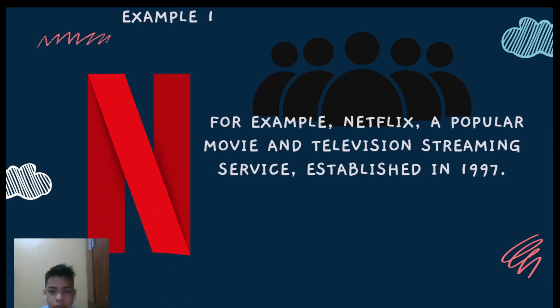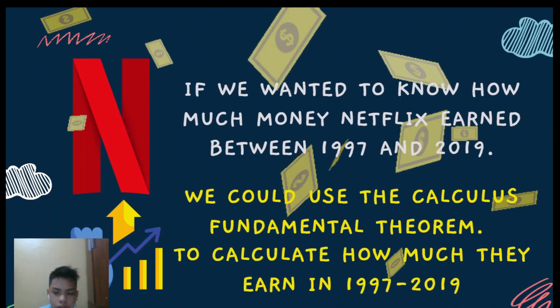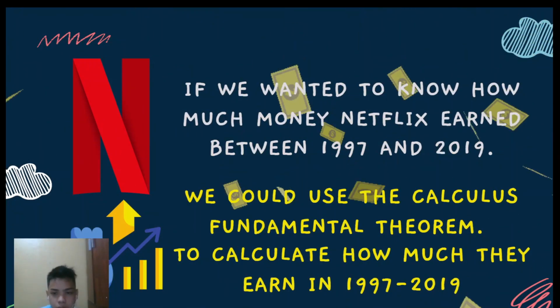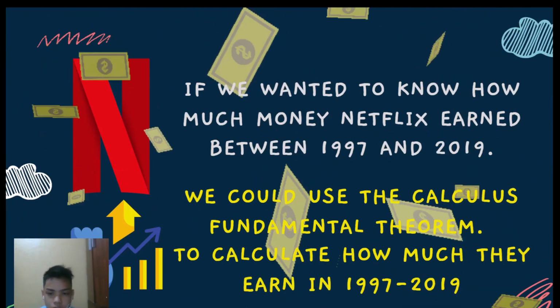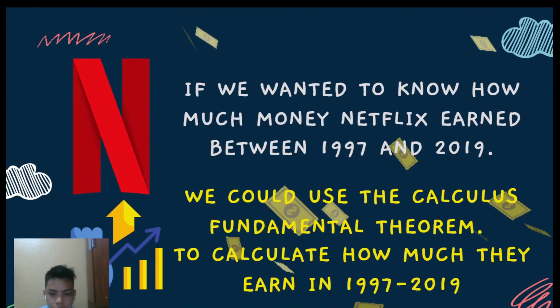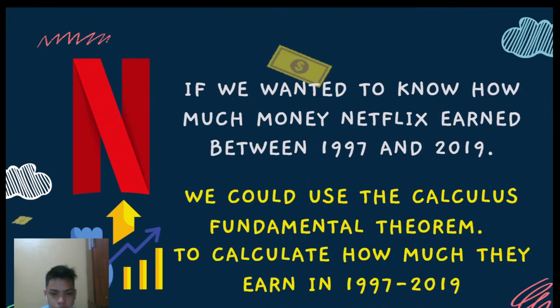For example, Netflix, a popular movie and television streaming service established in 1997. If we wanted to know how much money Netflix earned between 1997 and 2019, we could use the fundamental theorem of calculus to calculate how much they earned from 1997 to 2019.